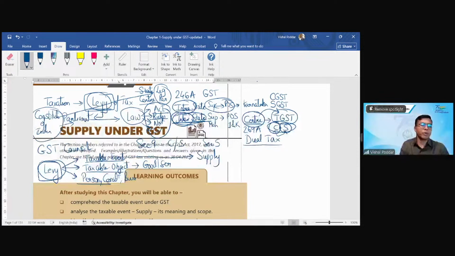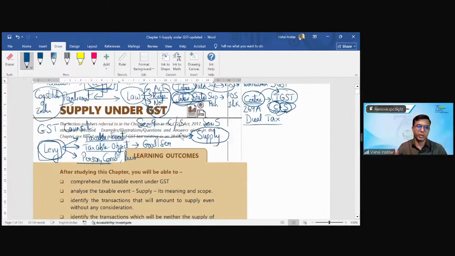Out of all these components of levy, this chapter is only exclusively going to discuss supply. So now let us start with supply in particular. Now, when I talk about supply, what is supply? Firstly, understand GST, or for that matter any indirect tax like the earlier excise or sales tax or service tax, is a transaction tax. Please understand and remember this.